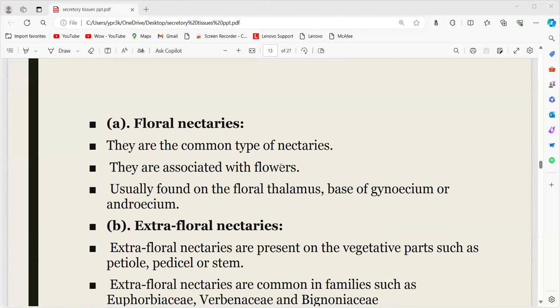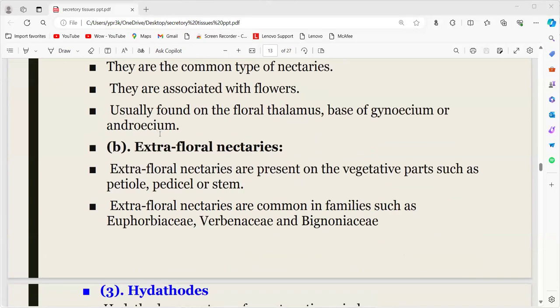That is, they are associated with the flowers and usually found on the floral thalamus, that is the base of the gynoecium or androecium. Generally in the flower also they are present at the thalamus region, the base of the gynoecium, where the gynoecium and androecium are attached. Stamens and petal, stamens and carpel are attached in that region. So these nectaries are present there. Other than these, extrafloral nectaries are seen.